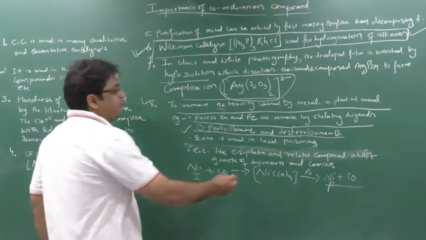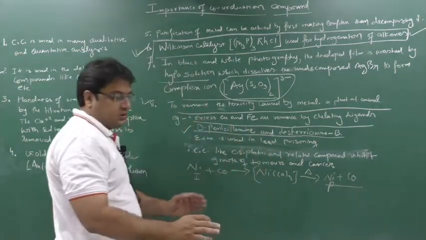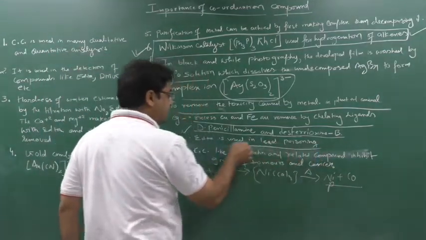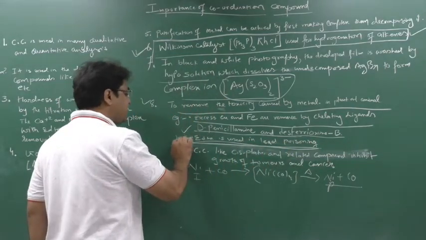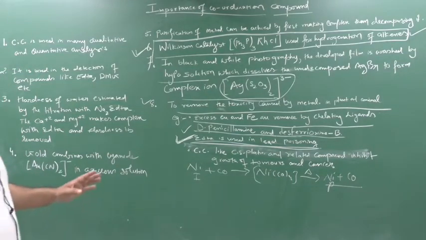Next, lead is toxic in nature, so if anyone consumes lead, it will cause poisoning. So EDTA is used in lead poisoning. This is also very important. So EDTA is used in what? EDTA is used in lead poisoning.